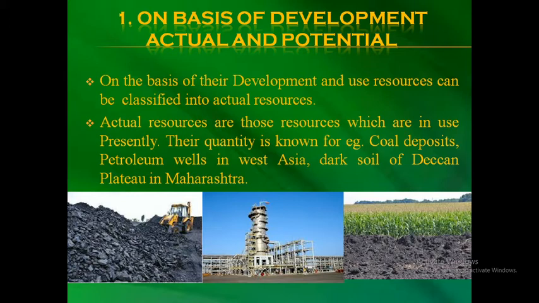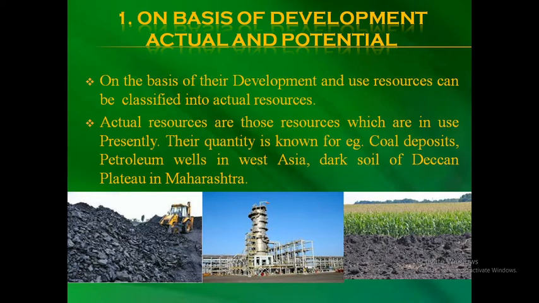First is on the basis of development: actual and potential. If we see resources on the basis of development, then they are of two types, actual and potential. The difference between the two is that actual resources are those resources which we use presently.